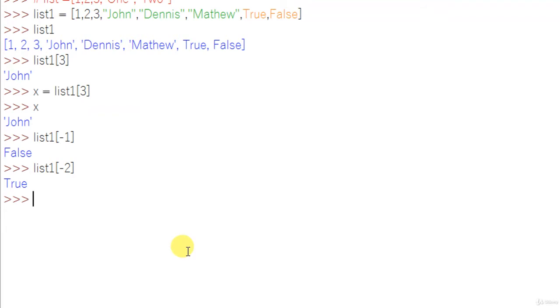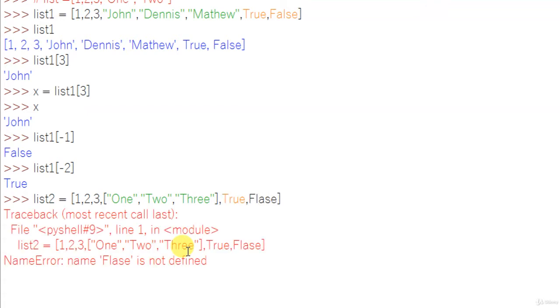I'm going to create another list here, list2, with square brackets: 1, comma 2, comma 3, and I have another list inside which contains different data: 1, 2, 3, true, false.